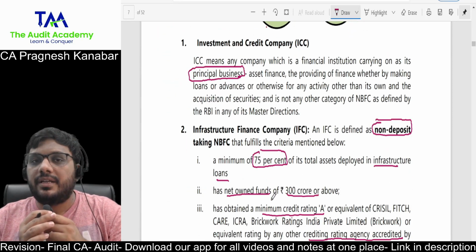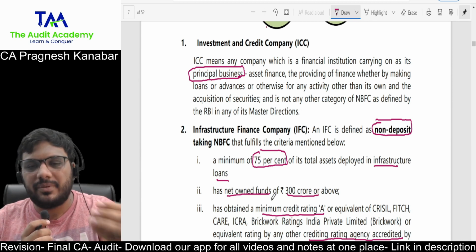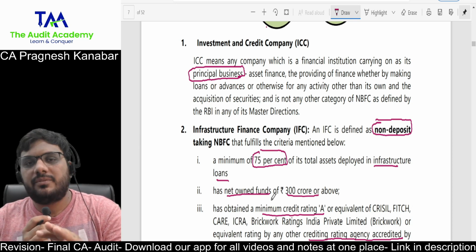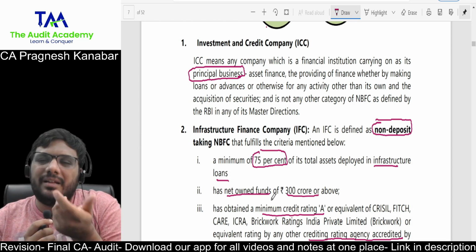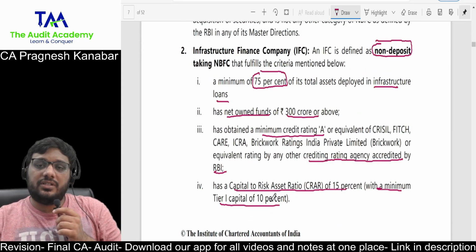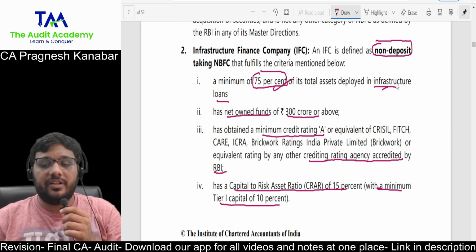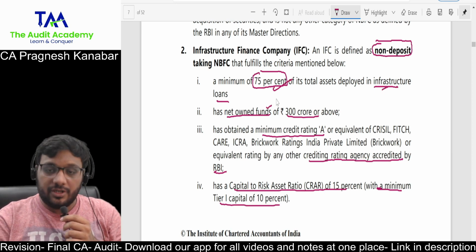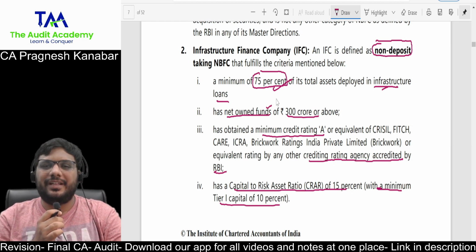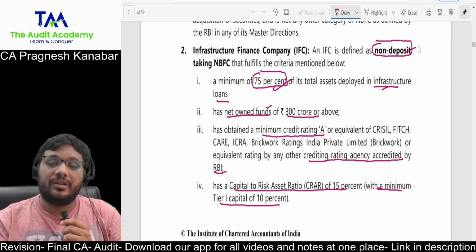Investment and credit company, whose principal business means more than 50% of its assets and more than 50% of its income is from either investments and loans, which normally is a general NBFC category. Infrastructure finance company, look at this, minimum of 75% of its total assets deployed in infrastructure loans. Then it should have net owned fund of 300 crore or above. I told you that there are separate net owned fund requirements also. And look at this, it is non-deposit taking.